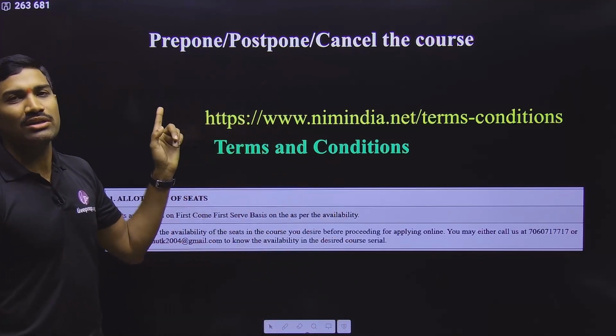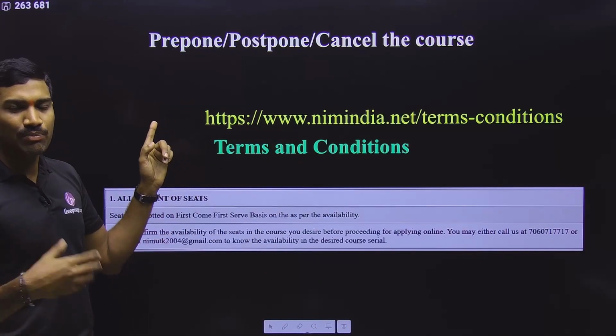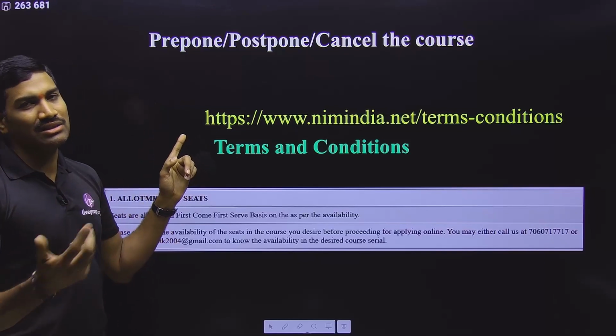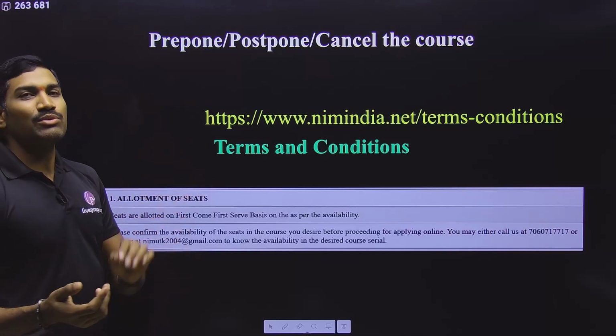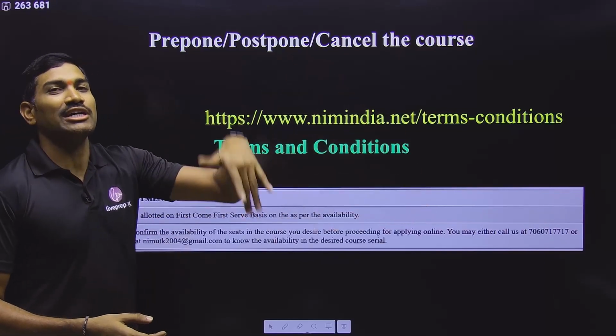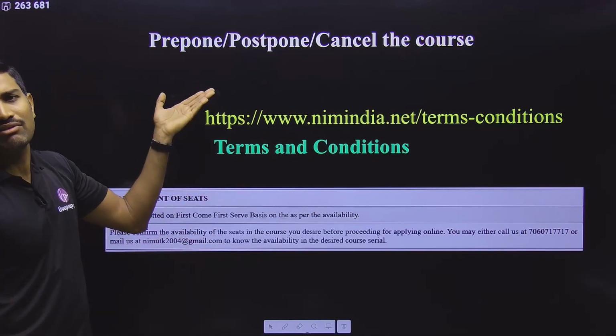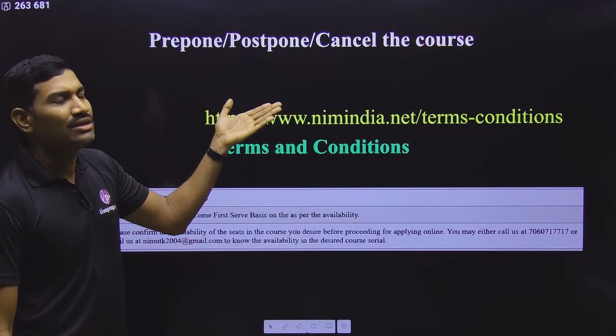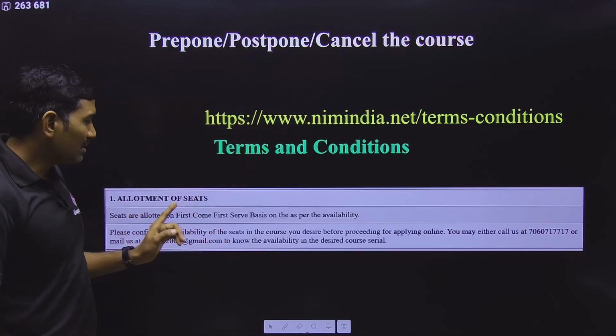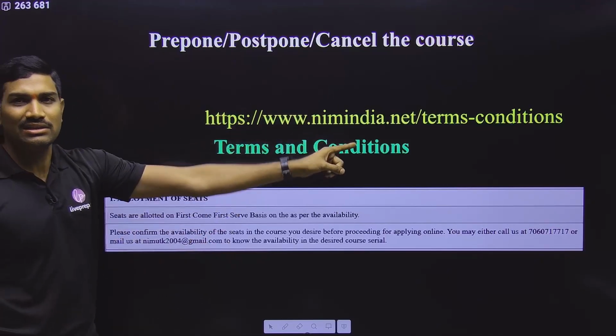So preponing is not that easy, but still if you want to prepone it, you just call them, request them. If there is a chance, suppose someone has cancelled it, someone has postponed, so that you may get a chance. If there is a chance, definitely they will try their best from their side. So still you can try it. Okay, but please read the terms and conditions. You can get these things.